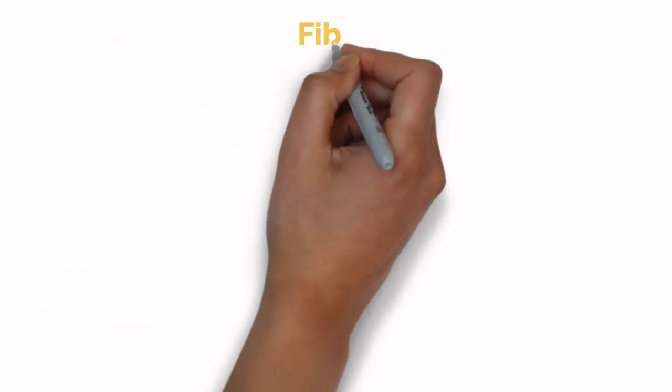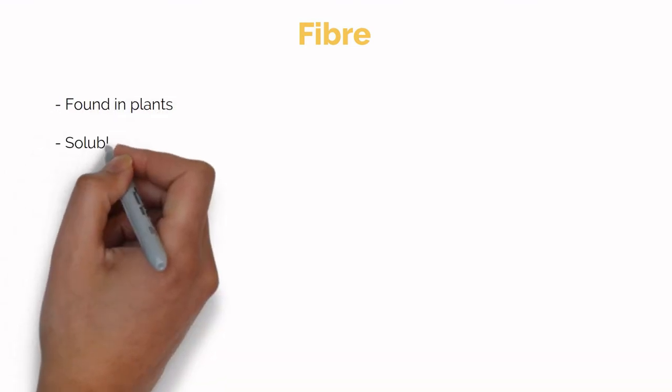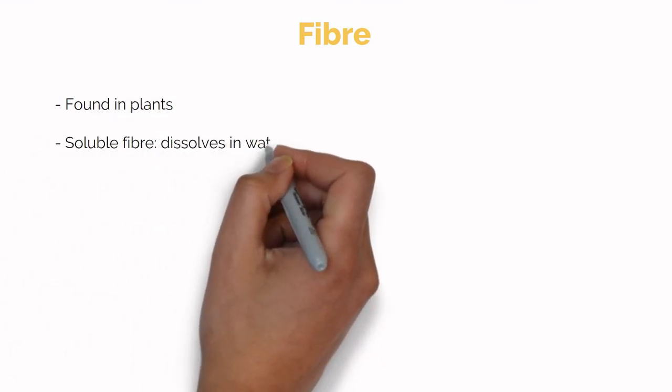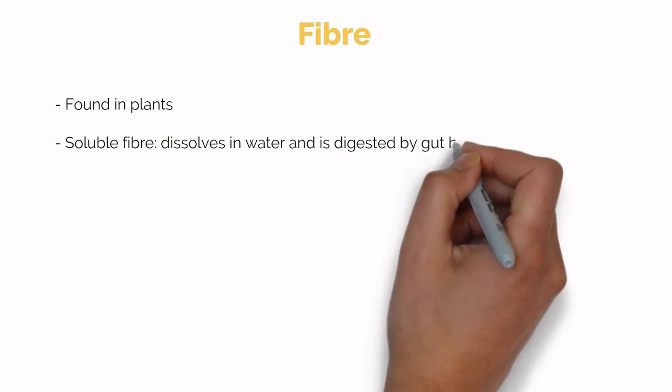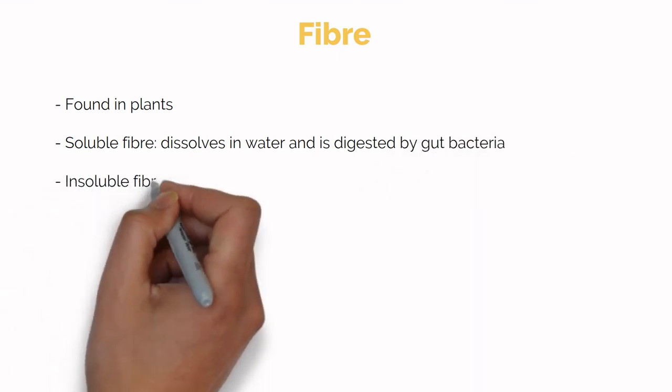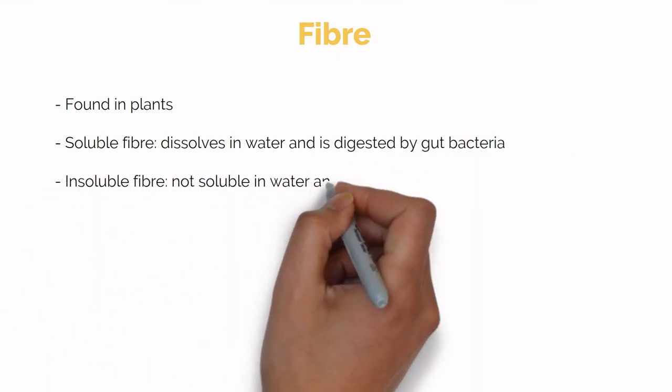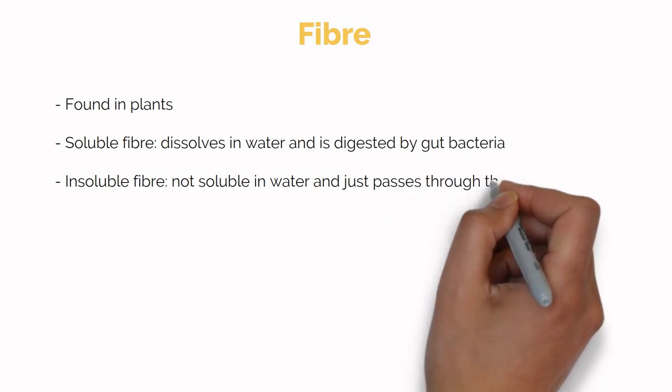Fiber is a type of carbohydrate which is found in plants. It can be divided into soluble fiber, which dissolves in water and is digested by gut bacteria, and insoluble fiber, which is not soluble in water and just passes through the intestines without being digested.